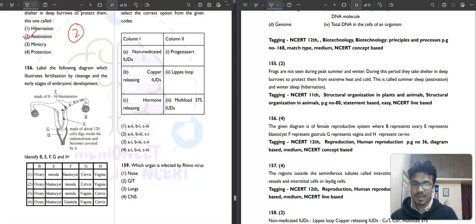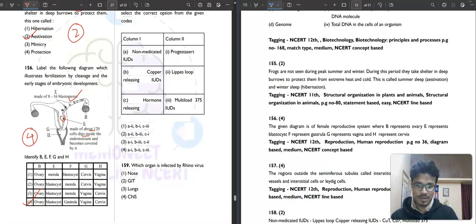Then we have to find E. E is a blastocyst, made up of 8 to 16 blastomeres. Then F is the gastrula. Sorry, E is the blastocyst, my bad. Then we have to find G. G is the vagina, and H is the cervix. So our correct answer for this question will be option number 4. The small image is so small you can't see it well.